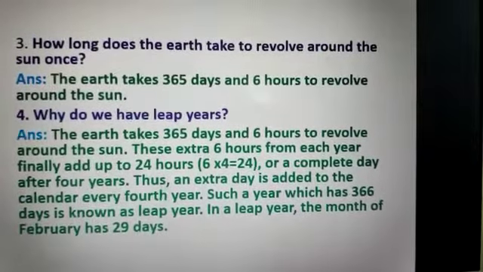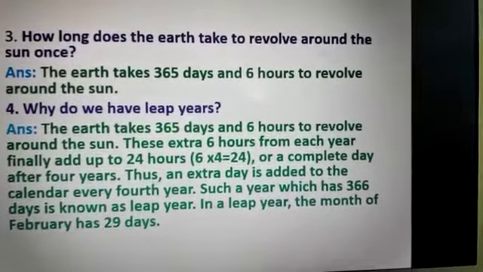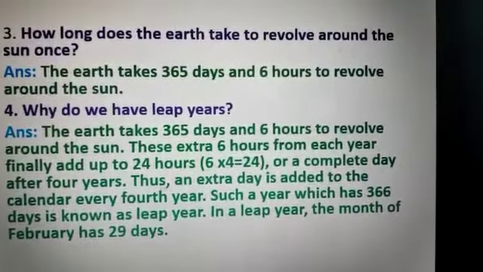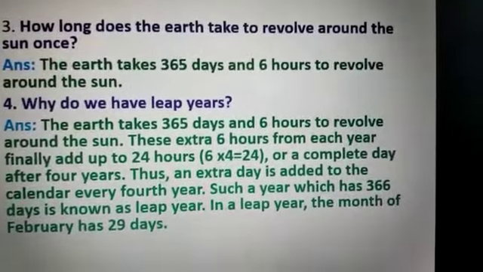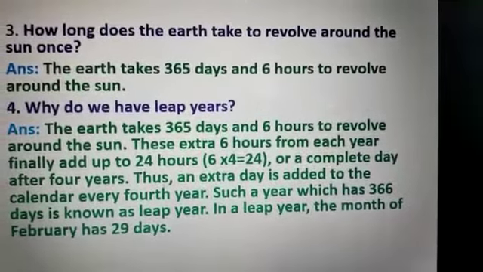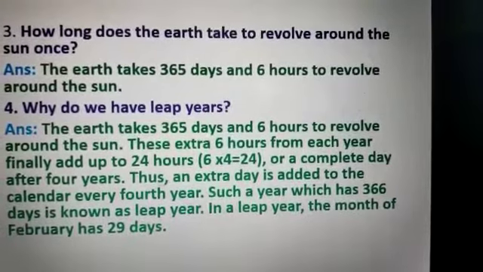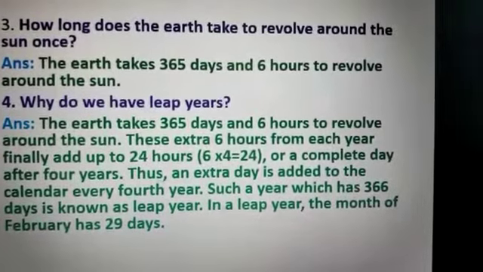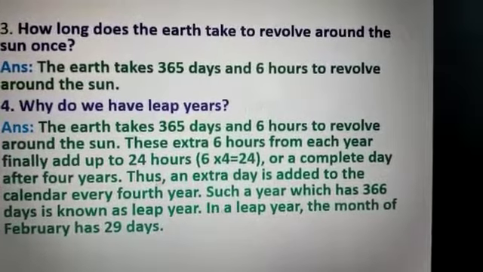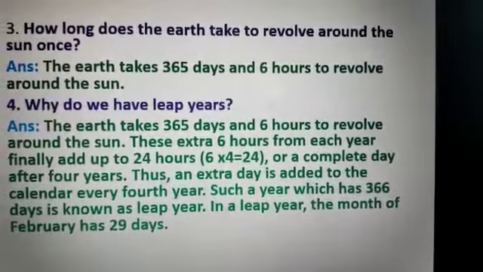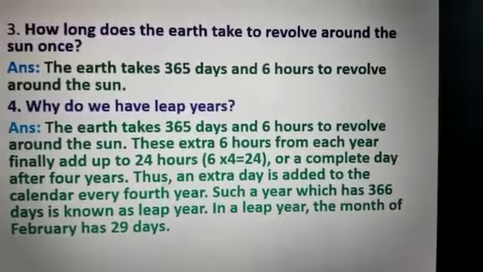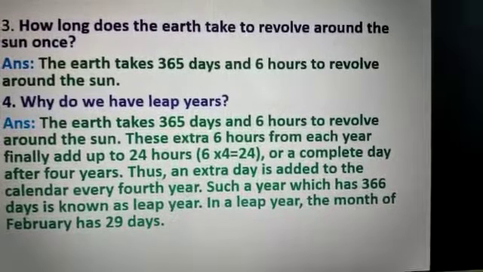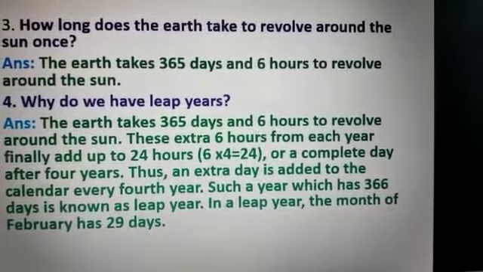Next question, number 3. How long does the Earth take to revolve around the Sun once? The answer is, the Earth takes 365 days and 6 hours to revolve around the Sun. You know it, 365 days and 6 hours. So, the question once again: how long does the Earth take to revolve around the Sun once? The answer is the Earth takes 365 days and 6 hours to revolve around the Sun.